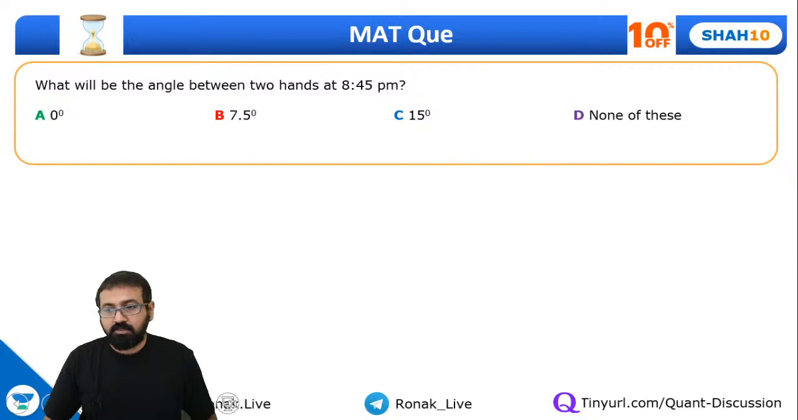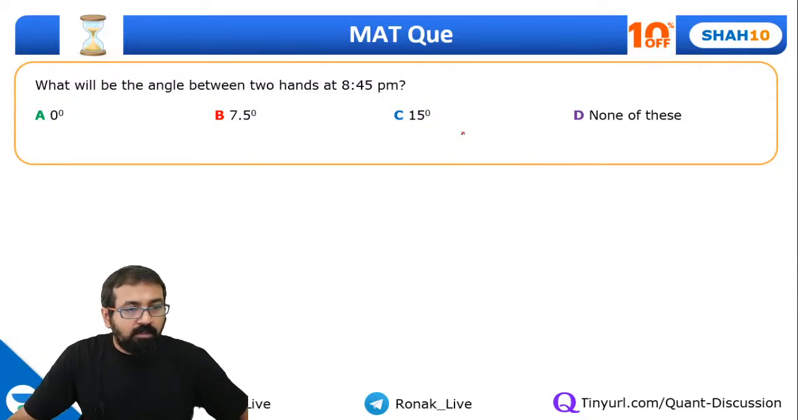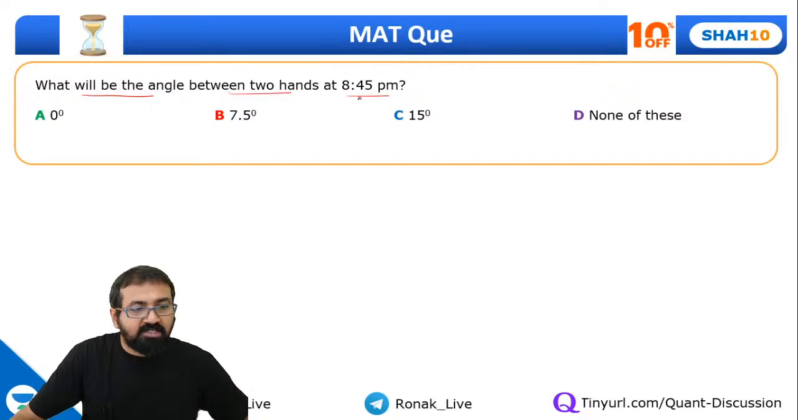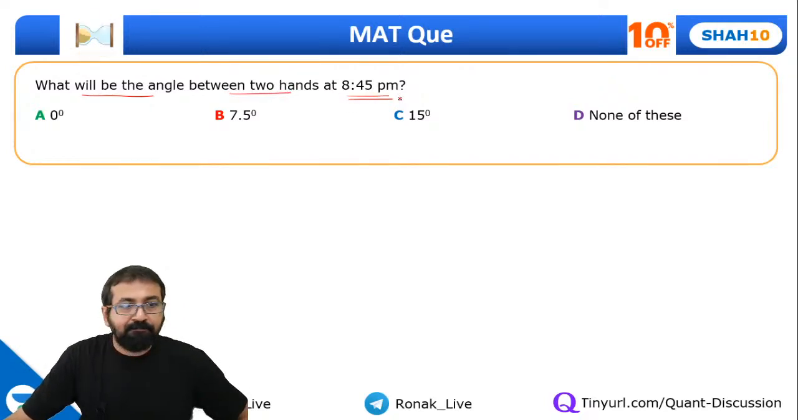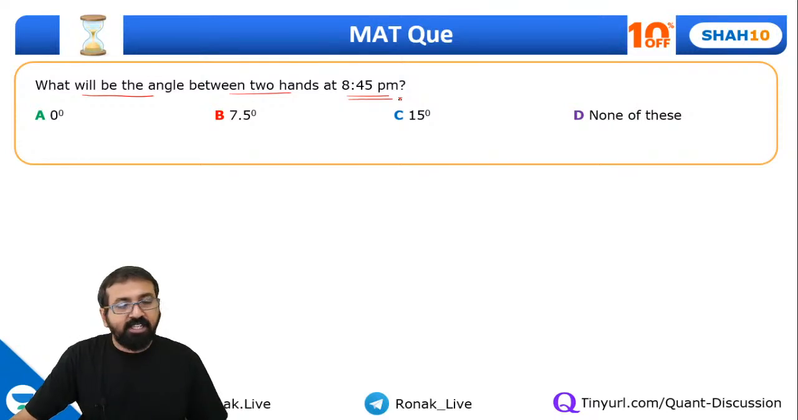One more question, everyone. Try for this one. What will be the angle between two hands at 8:45 p.m.? What will be the answer? Will it be 0 degree, 7.5 degree, 15 degree? None of this.